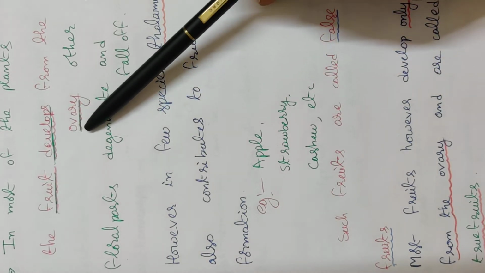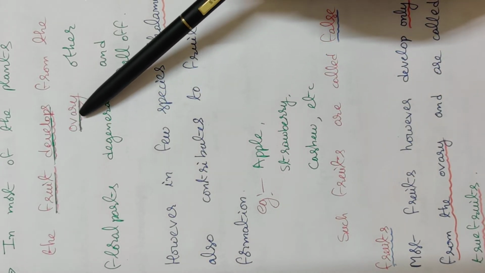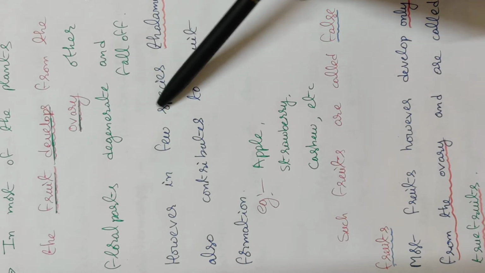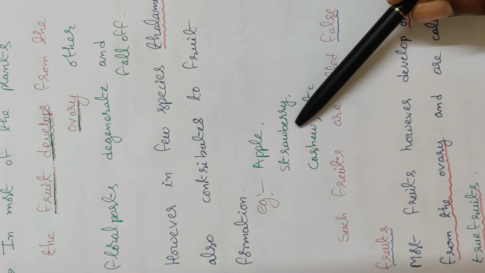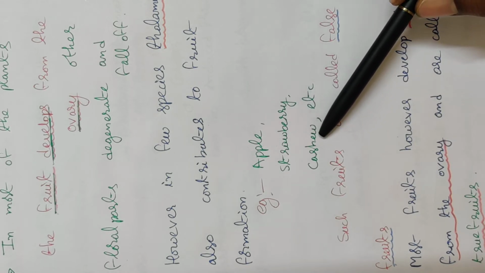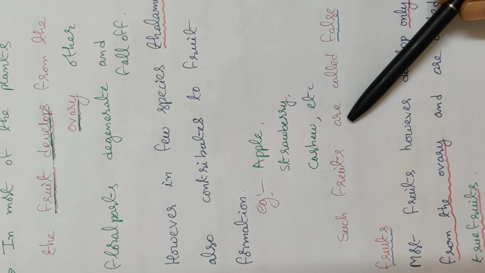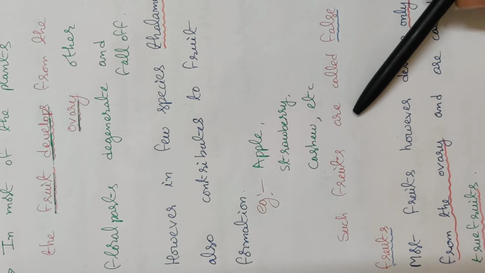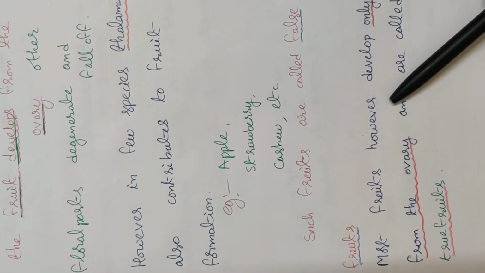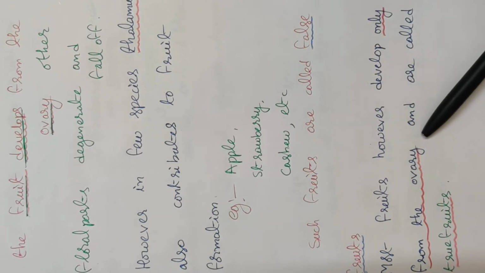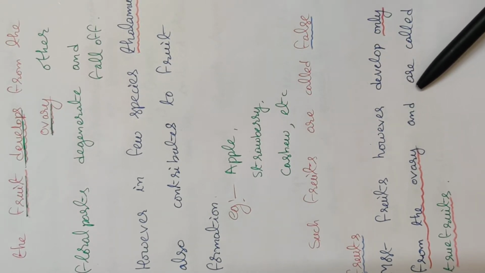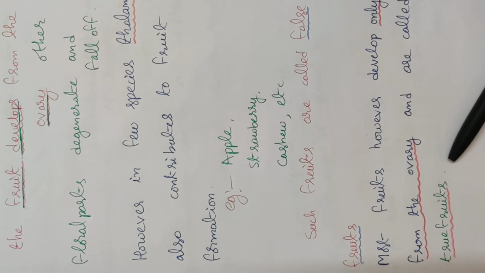If the fruits are developed from only the ovary part of the flower, they are true fruits. If the fruits are developed from parts other than the ovary of the flower, such fruits are known as false fruits. Most fruits, however, develop only from the ovary and are called true fruits.